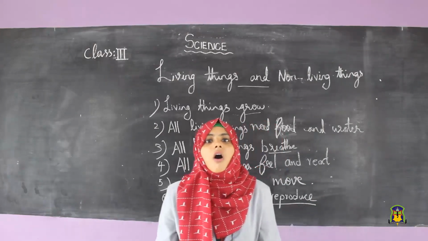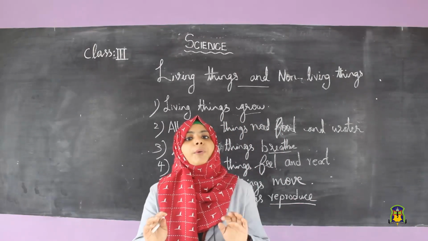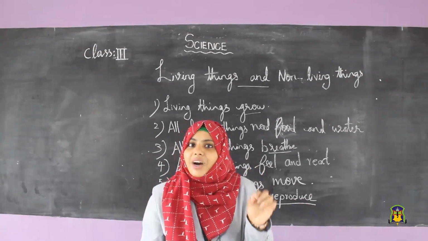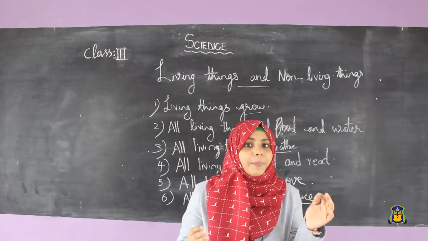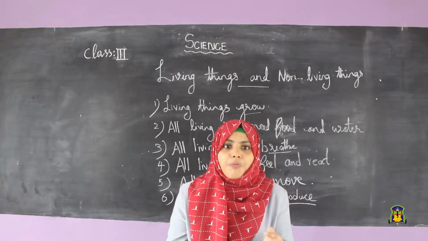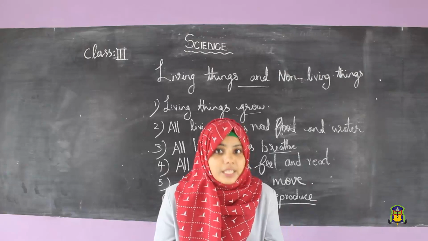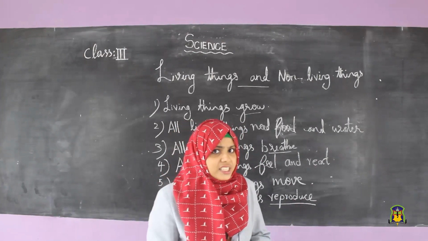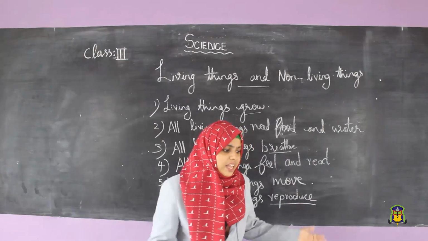So, all living things reproduce. Reproduction is the process of producing young ones. Have you ever seen any plant walking with a baby?